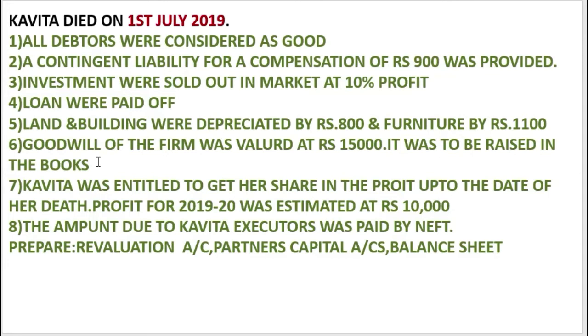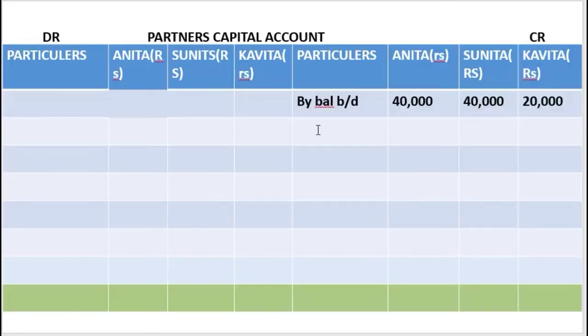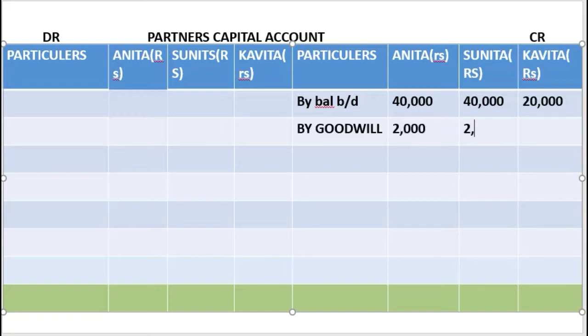So in the partners capital account, by goodwill 5,000, we'll distribute 5,000 in the ratio 2:2:1. When we calculate, we get 2,000, 2,000 and 1,000.